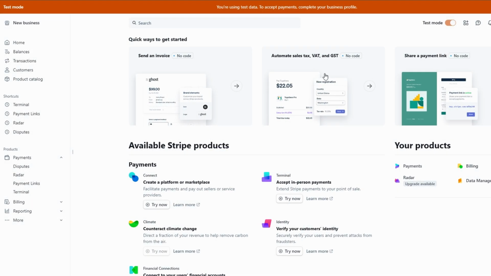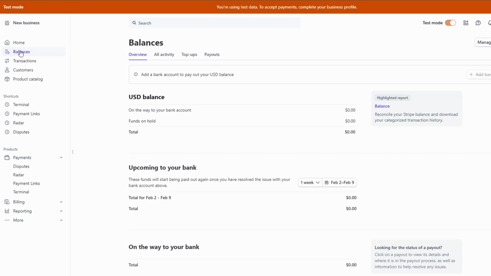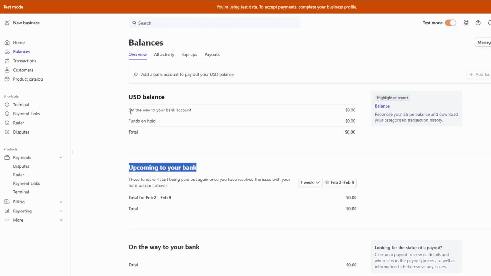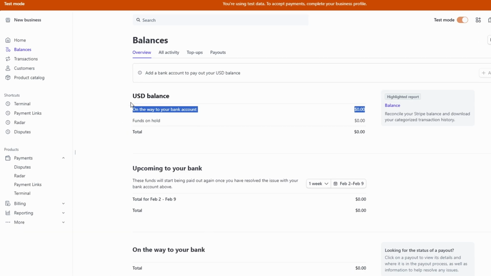Balance section. The Balance tab lets you see how much money is currently in your account. You can track your available balance, check for any pending payouts, and get an overview of your financials. It's a great place to keep an eye on how much you're earning and when your funds will be sent to your bank account.